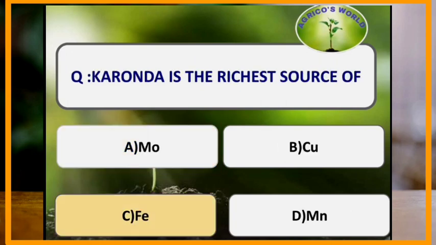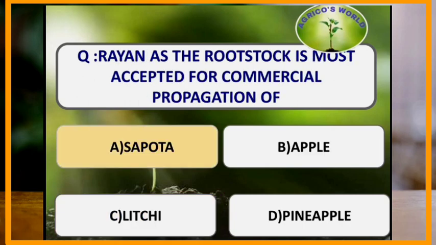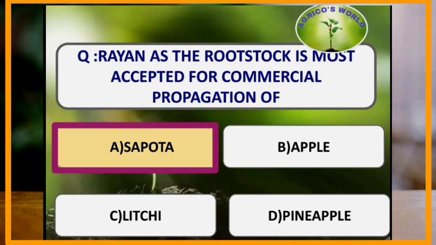Karonda is the richest source of which of the following? Karonda, whose scientific name is Carissa carandas and belongs to the family Apocynaceae, is highest in the source of iron content. Rayan as the rootstock is most accepted for the commercial propagation of which of the following fruits? Rayan is the rootstock and it is most commercially used for the propagation of sapota.